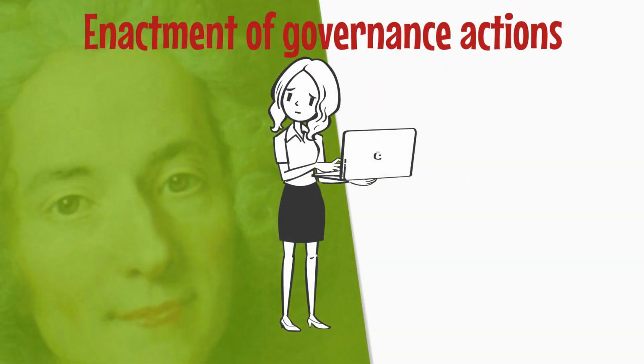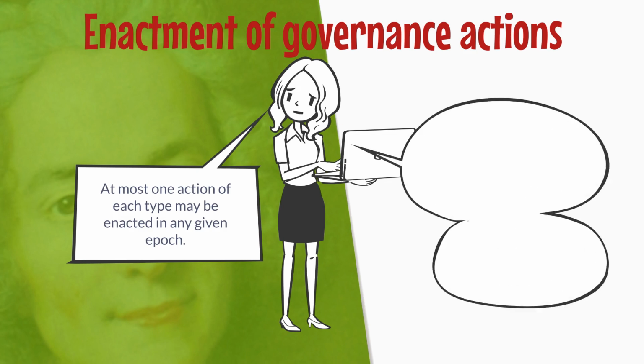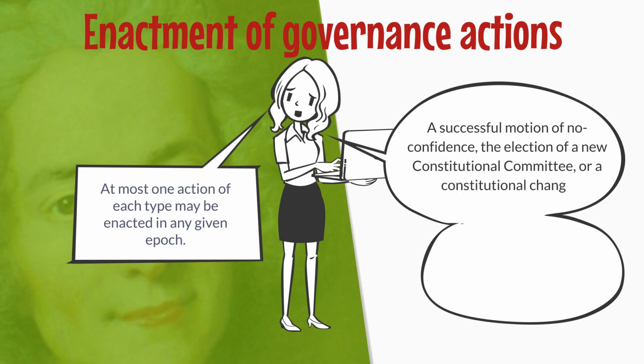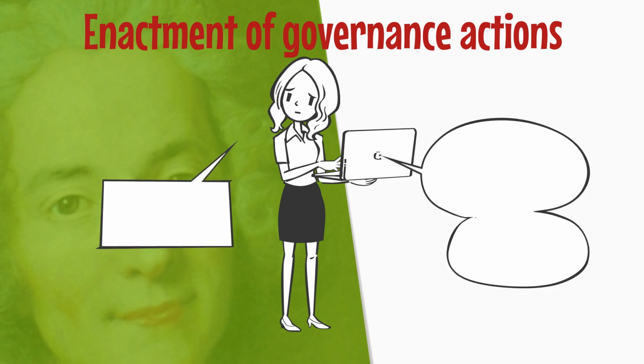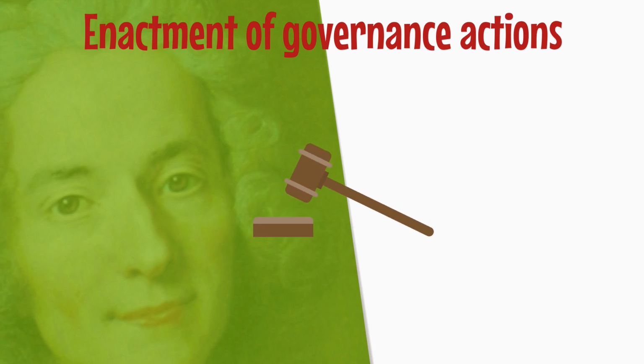Enactment of governance actions. At most, one action of each type may be enacted in any given epoch. A successful motion of no confidence, the election of a new Constitutional Committee, or a constitutional change invalidates all other unenacted governance actions, causing them to be immediately dropped. Enactment of actions in the staging group for the current epoch are prioritized in the following order.